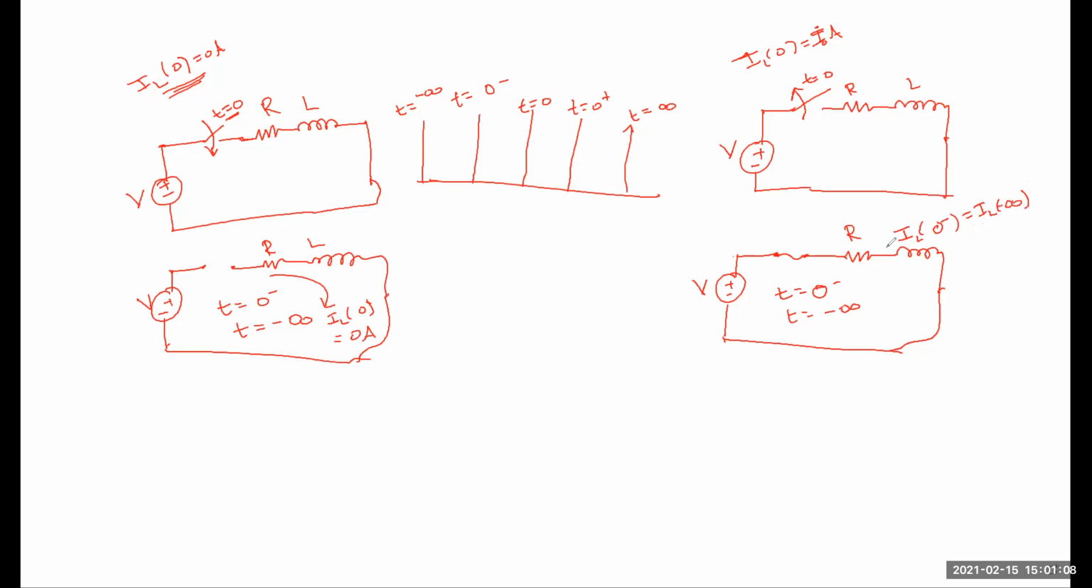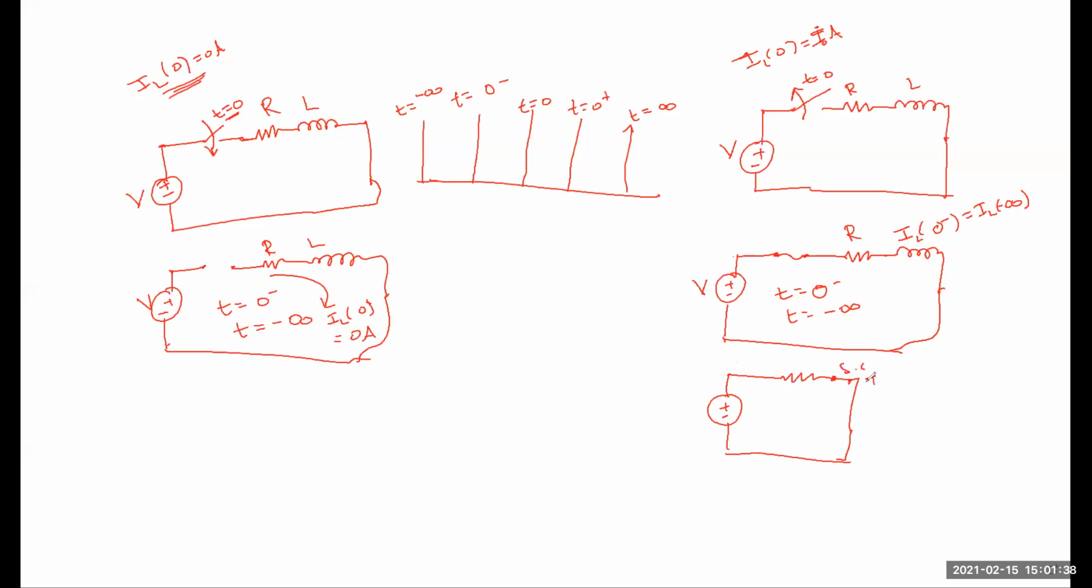Understood? Under steady state condition, the inductor acts as a short circuit. Whatever the current is here, the same current flows here. So the circuit will again look like this, acting as only R. Understood? It is only a short circuit, the inductor acting as a short circuit.